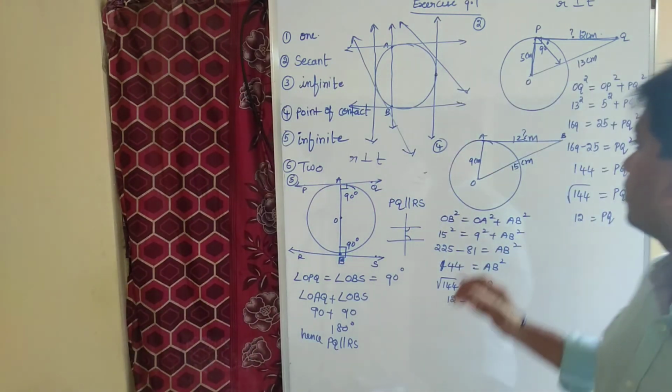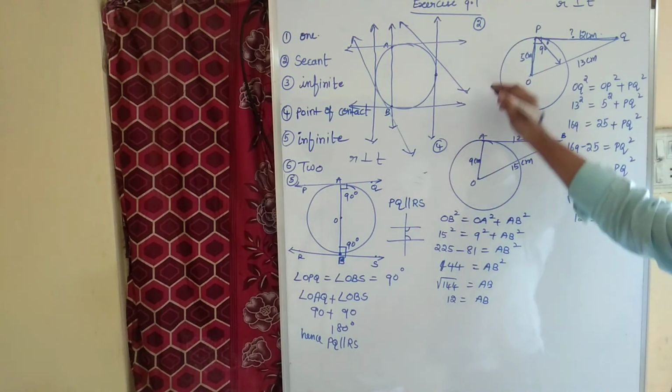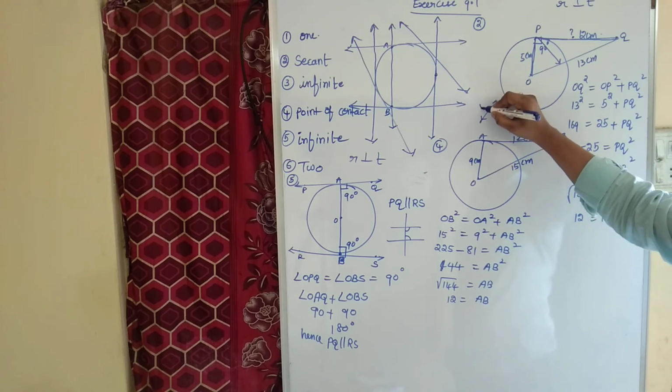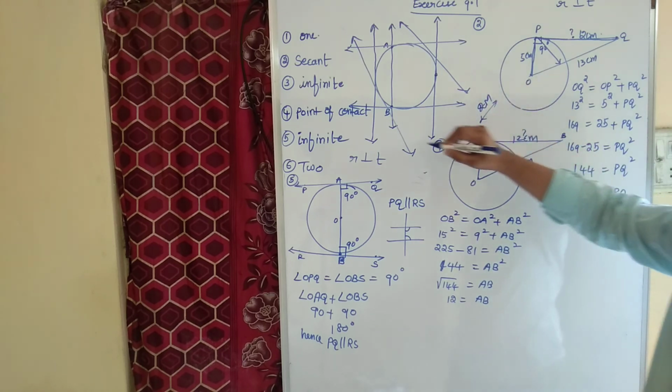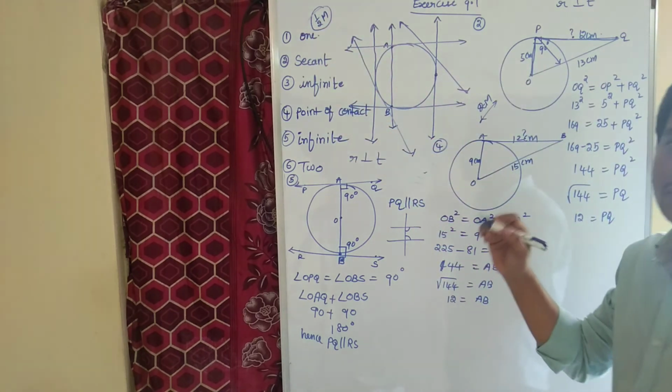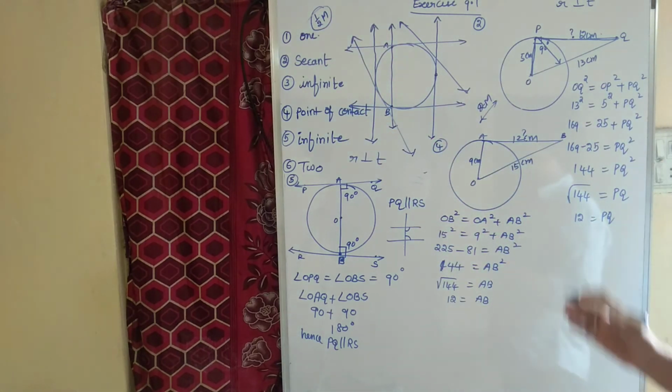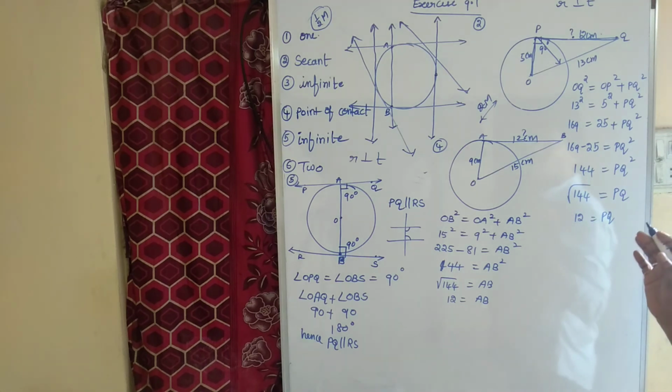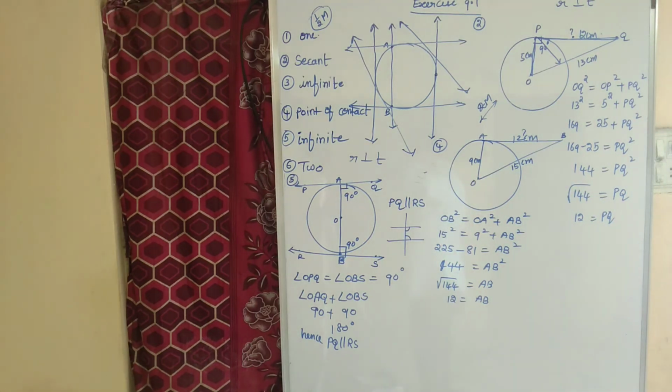These two sums, question number 2 and question number 4, are important 2 mark questions, and question number 1 may carry half a mark. This is only 5 questions we have, but this exercise carries nearly 2.5 marks, children. Okay, thank you.